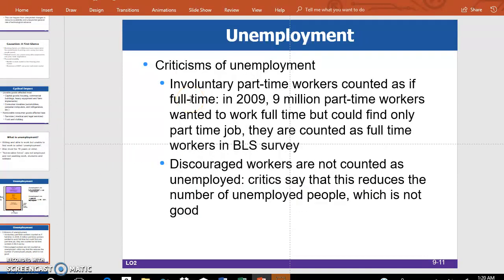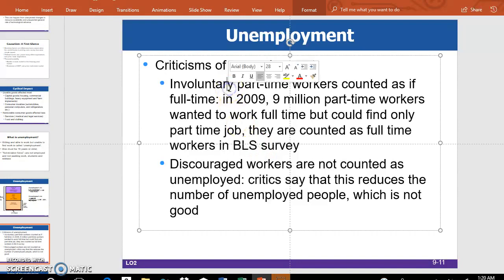Now, there are some criticisms of the unemployment rate calculated by the Bureau of Labor Statistics survey. One is about involuntary part-time workers counted as if full-time. Involuntary part-time workers are part-time workers because they cannot find full-time employment.